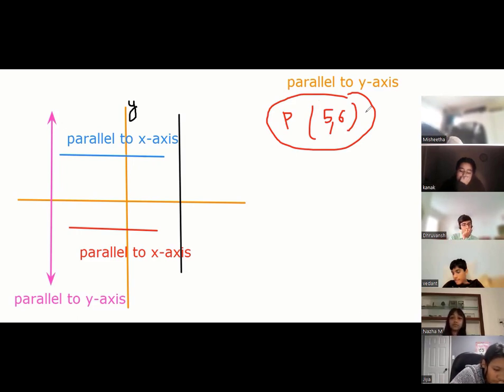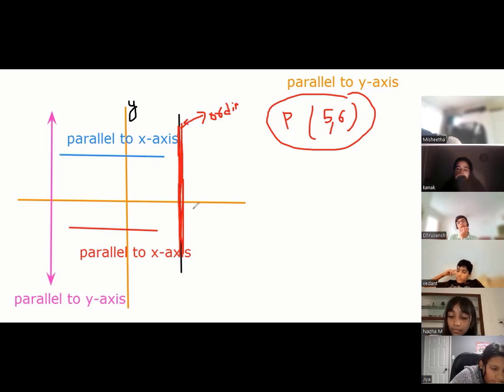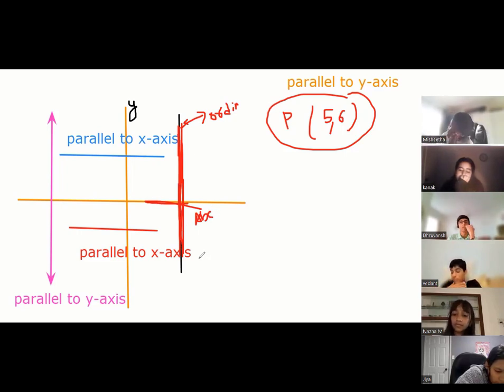Okay, and sir, ordinate? Ordinate means the value of y. Y is the ordinate. Whatever you put on the y is the ordinate, and whatever you put on the x is the abscissa. These are standard. And abscissa and ordinate together are known as coordinates. Okay, sir. Any question, anyone?